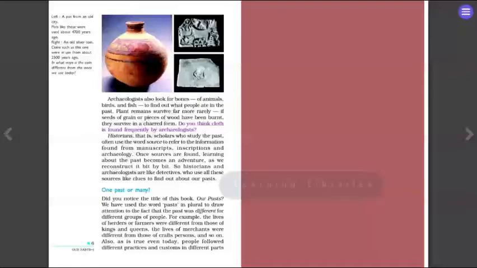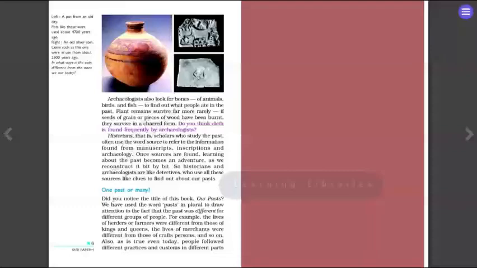Archaeologists look for bones of animals, birds, and fish to find out what people ate in the past. Plant remains survive far more rarely. If seeds of grain or pieces of wood have been burnt, they survived in a charred form. Do you think cloth is found frequently by archaeologists? Historians, that is, scholars who study the past, often use the word source to refer to the information found from manuscripts, inscriptions, and archaeology. Once sources are found, learning about the past becomes an adventure.